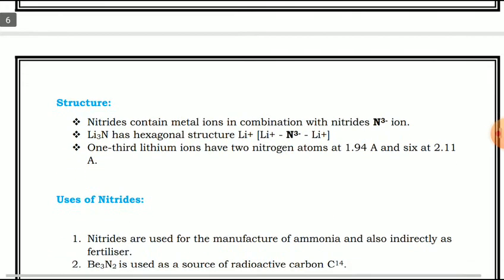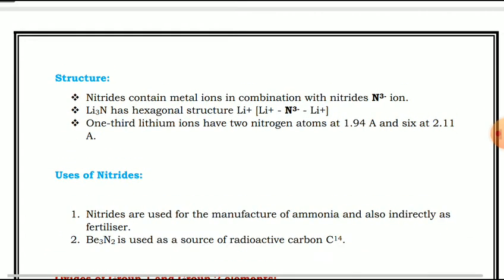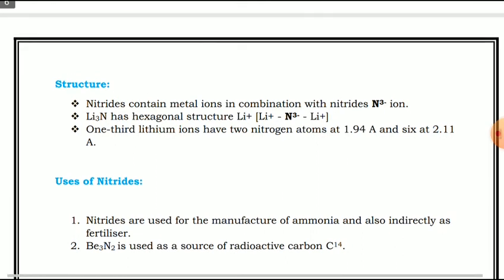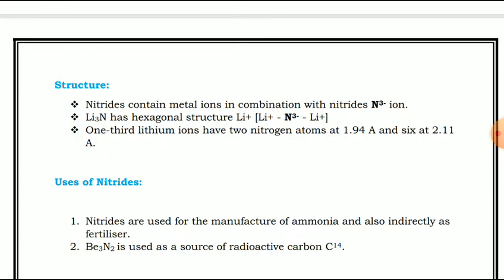Now last part of this nitride, that is uses. Nitrides are used for the manufacture of ammonia and also indirectly as fertilizer, and beryllium nitride is used as a source of radioactive carbon, that is C14.